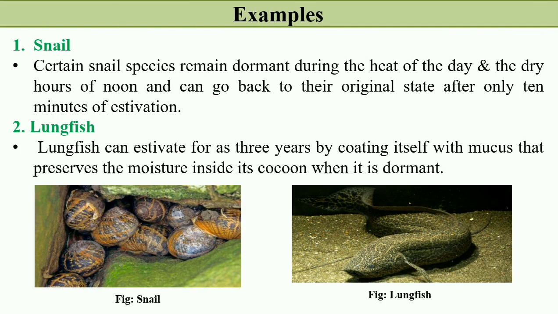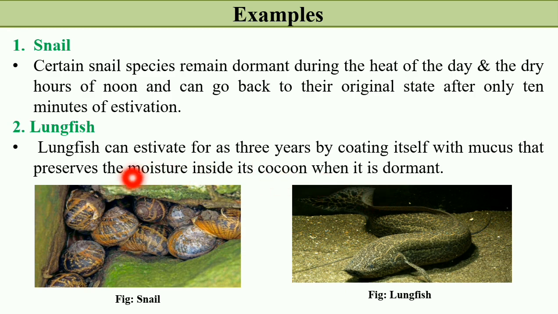So see the first example, that is snail. Certain snail species remain dormant during the heat of the day and the dry hours of noon, and can go back to their original state after often only 10 minutes of estivation. This is a very short duration of estivation. Snails undergo a very short duration of estivation during the day. Then the second example is lungfish.